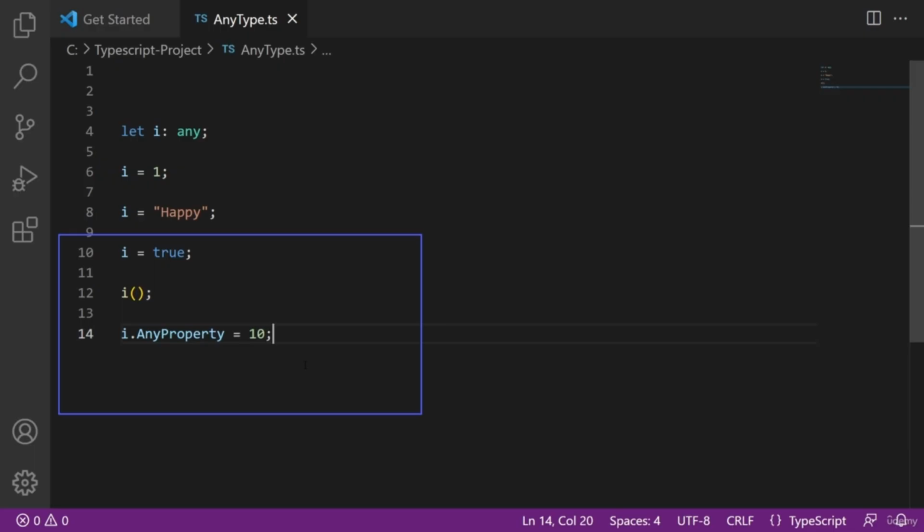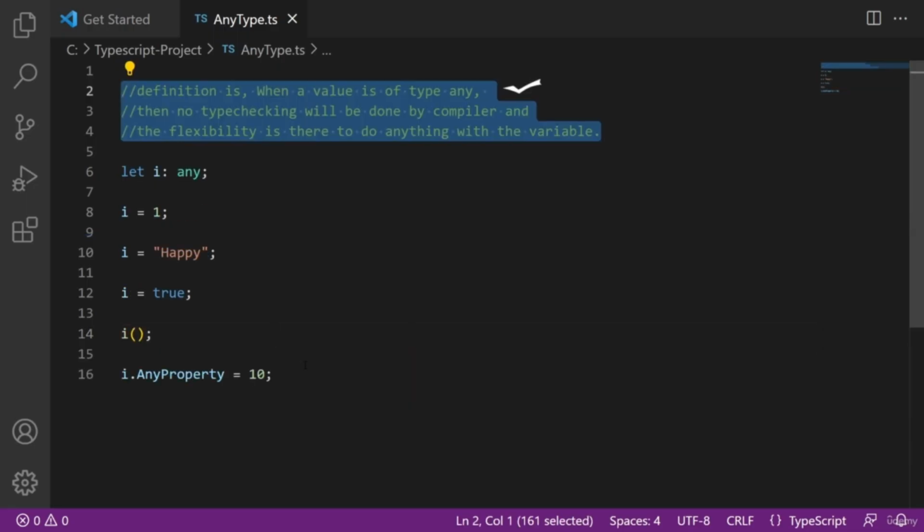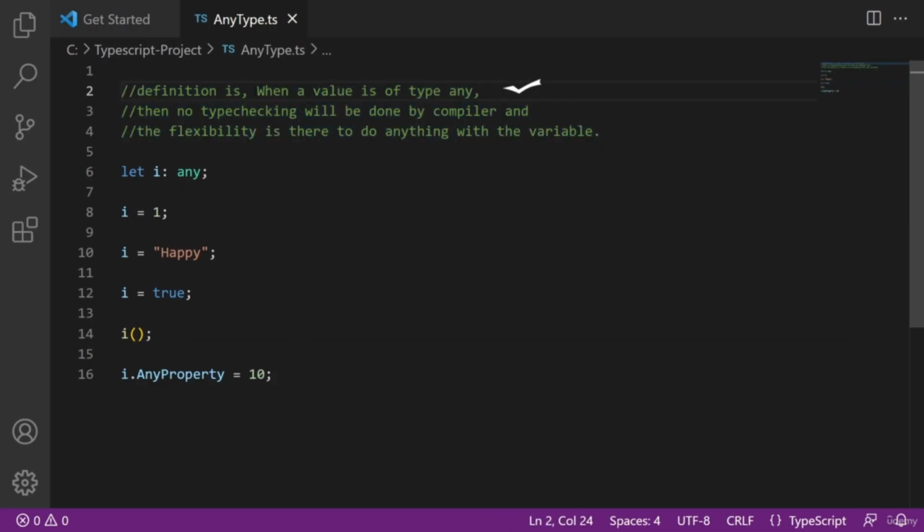In short, any can be used for anything and the TypeScript compiler will not check it. The definition is, when a value is of type any, then no type checking will be done by the compiler and the flexibility is there to do anything with the variable. This is the short story about the any type.